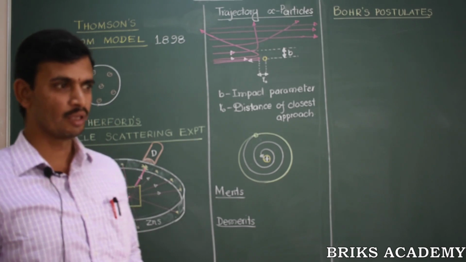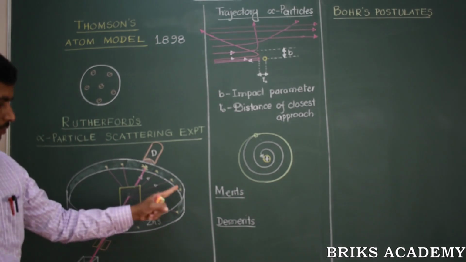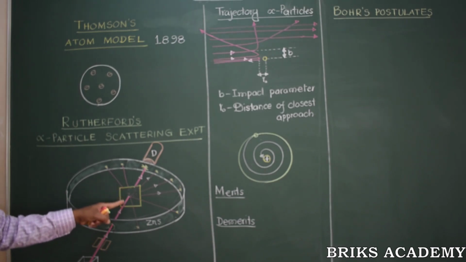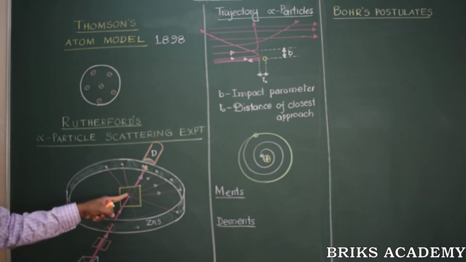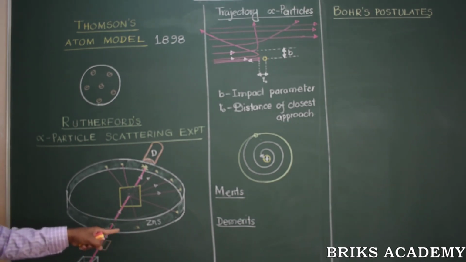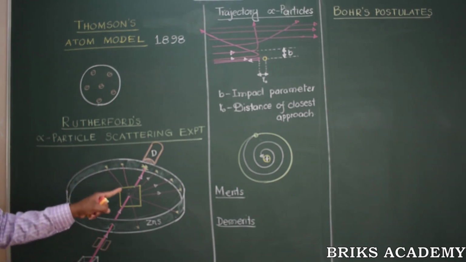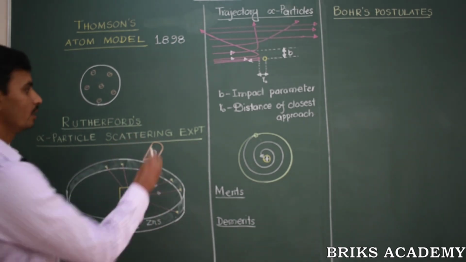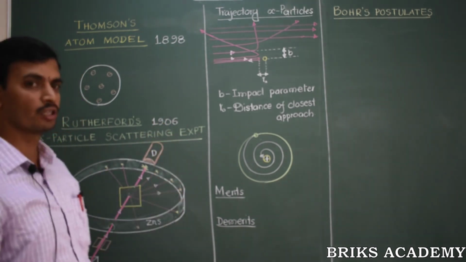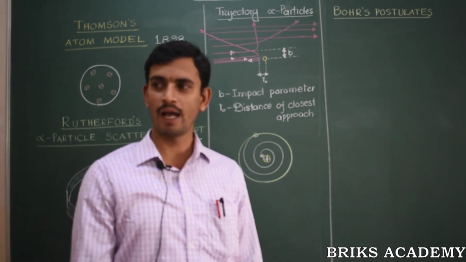What Rutherford said is that we should consider a photographic film coated with a fluorescent material called zinc sulfide, and a very thin gold film should be taken at the center of this photographic film. This gold film should be bombarded by high energy alpha particles taken from a radioactive source such as bismuth. After the suggestion given by Rutherford, these students performed the experiment in the year 1906, and the experimental results were given to Rutherford in the year 1910-1911. Thereby Rutherford interpreted the atom model.